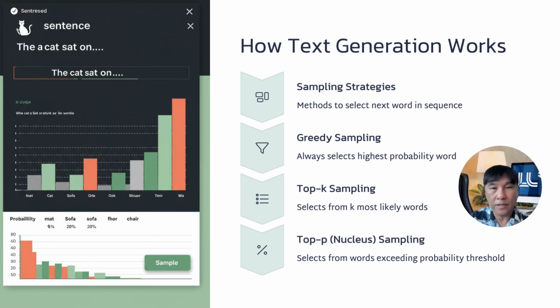A critical component of generative AI is the method by which it selects what to generate next. When producing text, for instance, a model might predict one word at a time. The choice of which word to output is governed by sampling strategies. One of the simplest methods is greedy sampling, where the model always selects the word with the highest probability at each step. While this often results in grammatically correct text, it can also lead to repetitive or unimaginative output, as the model lacks variation in its choices.